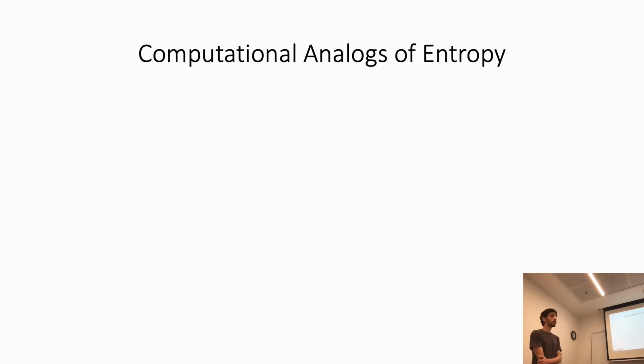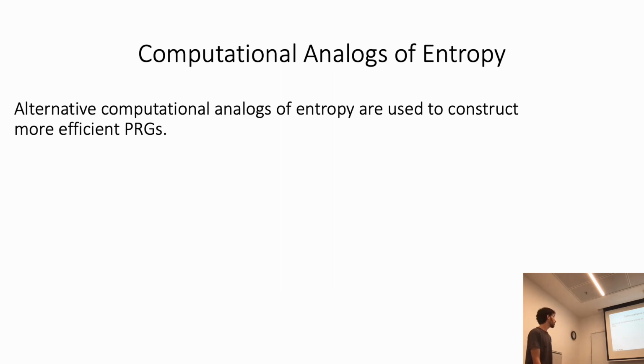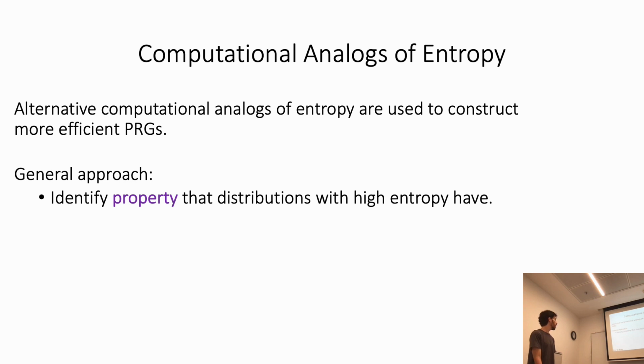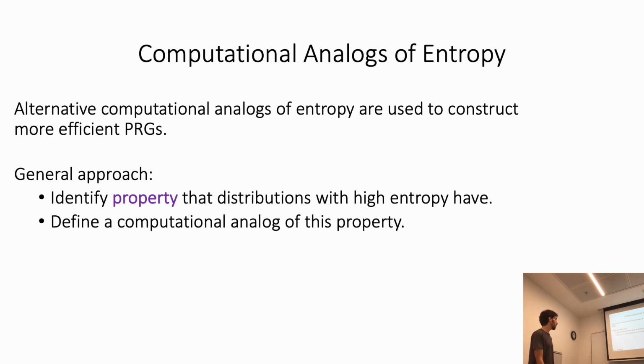So computational analogs of entropy are very useful in order to construct cryptographic primitives, but we can try to come up with alternative computational analogs of entropy. And in fact, alternative computational analogs of entropy were used to construct more efficient pseudorandom generators. The general approach to come up with a computational analog of entropy is to first identify some property that distributions with high entropy have, and then to come up with a computational analog of this property.